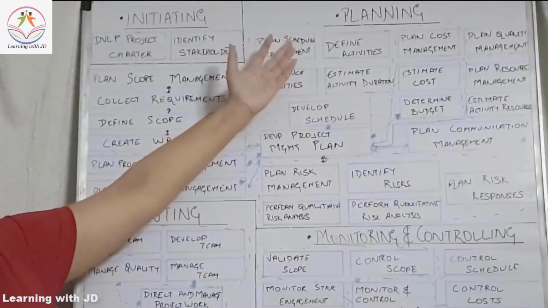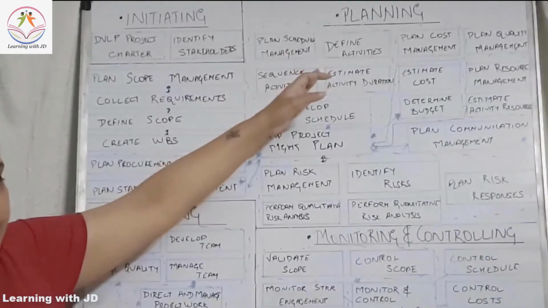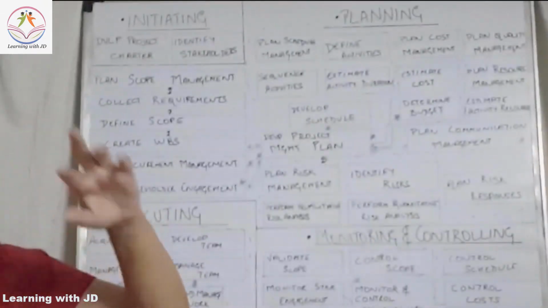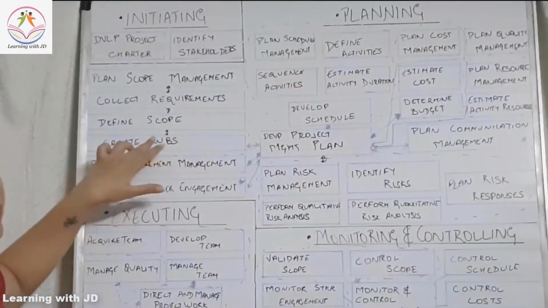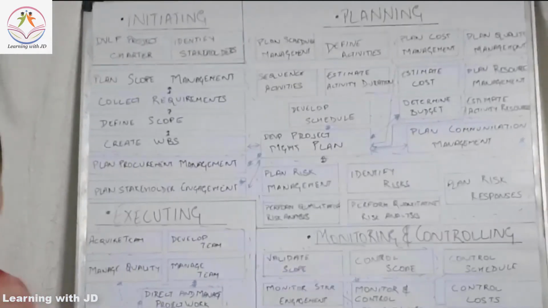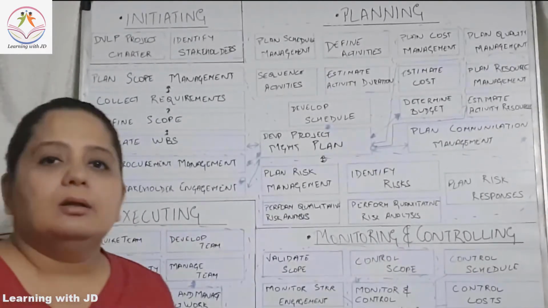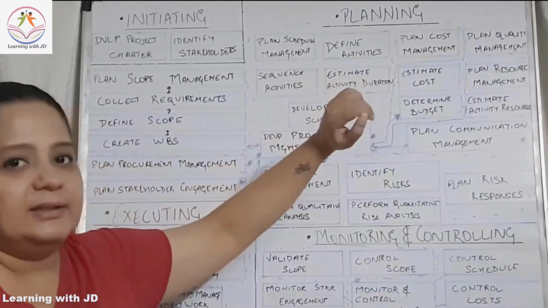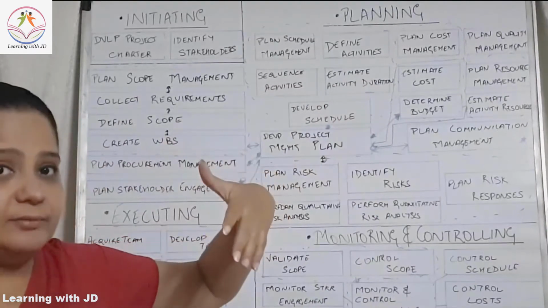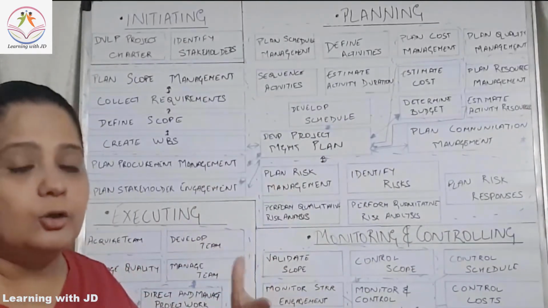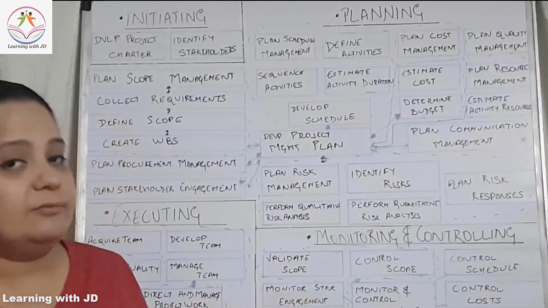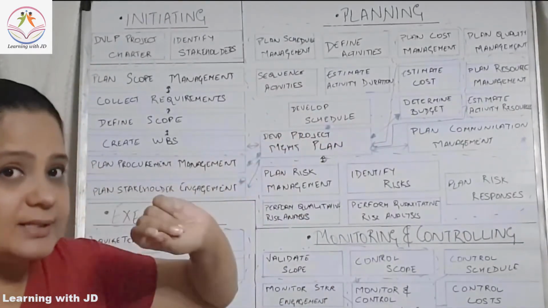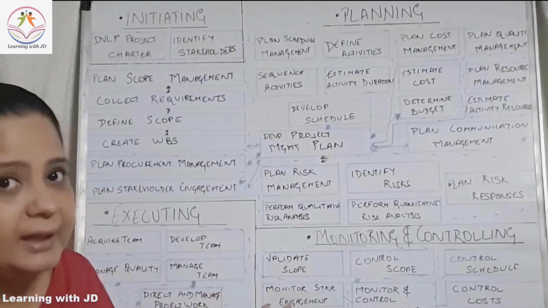In schedule, you will obviously plan schedule management. From your plan schedule management, you're going to define your activities. Now this defined activity is going to be further down of the WBS. You're going to further create smaller activities for the team to manage well. After defining the activities, you are going to sequence the activities, because you will obviously not know which activity needs to be done first and which needs to be done later. So you will sequence. Now please try to understand this very clearly and from a very layman language perspective,